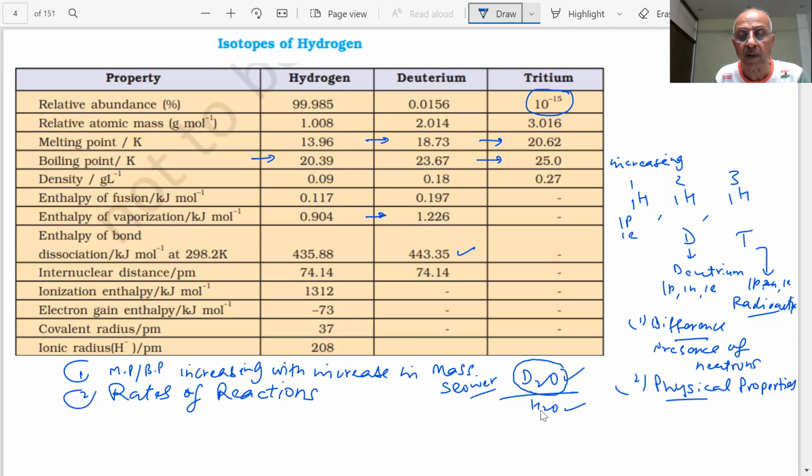And then what will happen? The dissociation enthalpy is also more, and this will decrease the rate of the reaction. So what will the result be? Then the role which water plays in our body, student, will not be possible, and survival will not be possible.